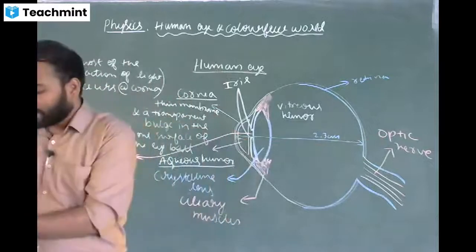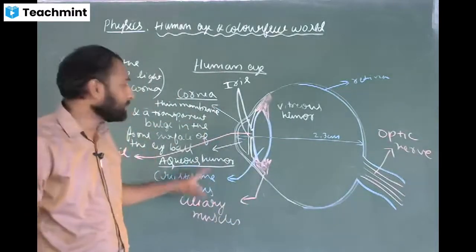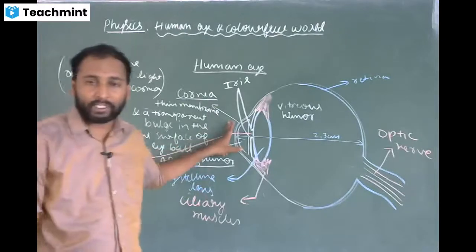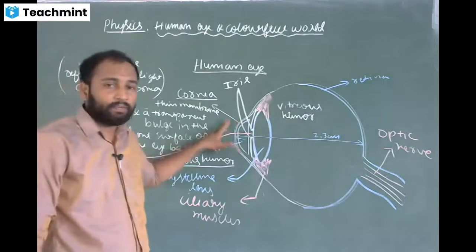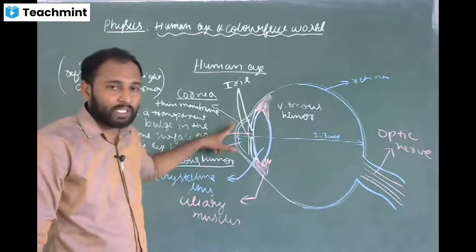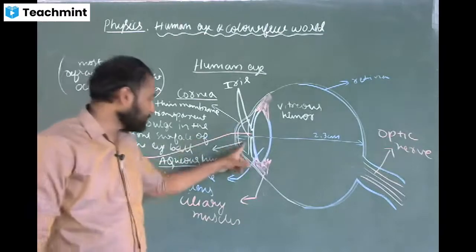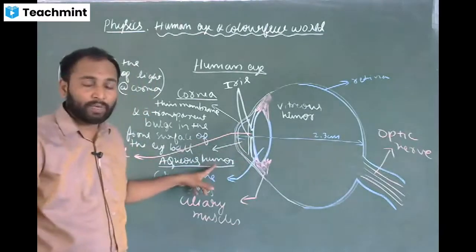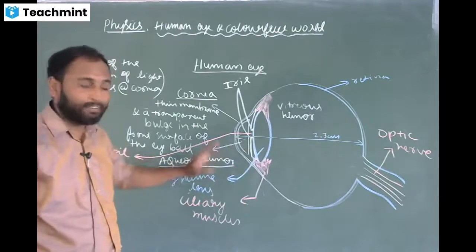Now I will explain what exactly happens, what the functions of each and every part are. The first part I have already explained. The cornea is the outermost surface of the eye, which is the transparent bulge, and most of the refraction occurs at the cornea. Next comes the aqueous humor. The aqueous humor is a jelly-like substance which has some refractive index.